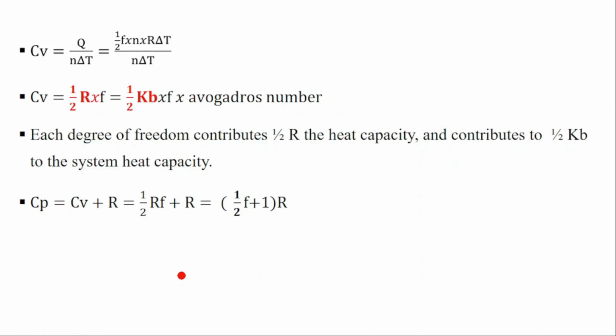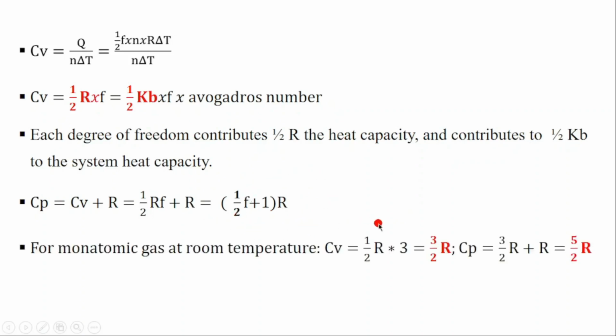Then, what is the Cp? Here we derived the relation between Cv and degree of freedom. Now, what will be the relationship between the degree of freedom and Cp? Remember, Cp is equal to Cv plus R. We have derived this formula before. We replace the Cv by its value, 1 over 2 R F, then plus R. Then we get this one. We just put aside R, F over 2 plus 1, R. That will be the Cp.